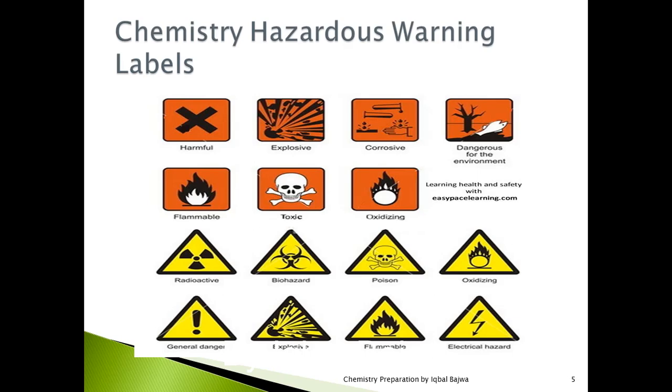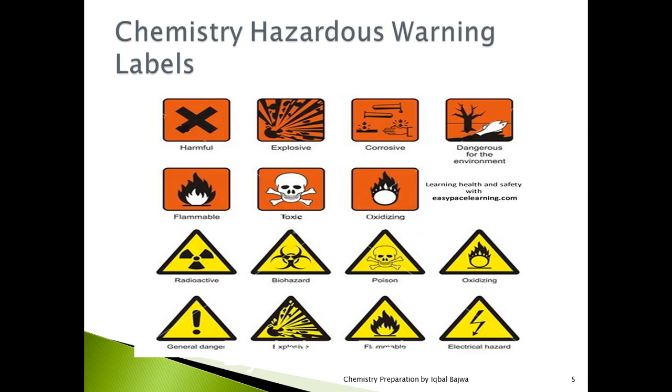So this was all a brief introduction to the definition of chemistry, then matter, the states of matter, solid, liquid, and gas, and then the very important point that these states of matter can be interconvertible into each other.